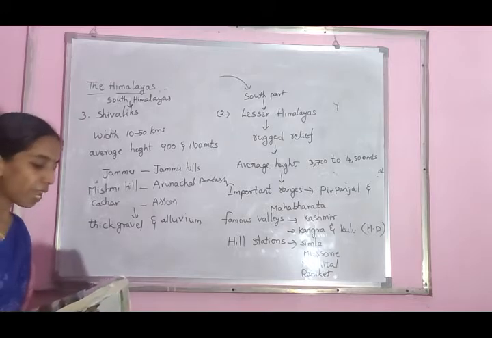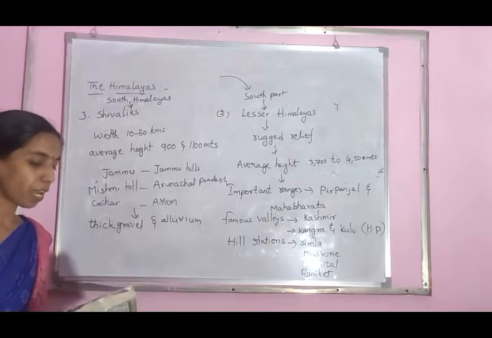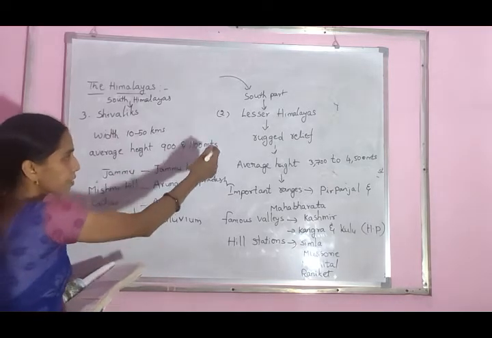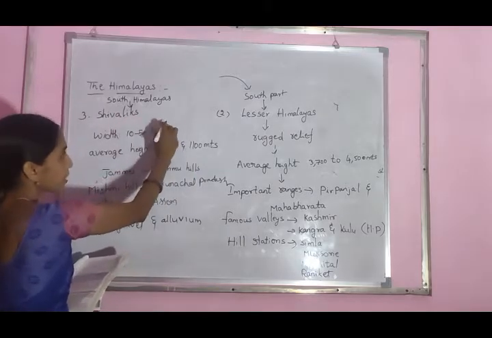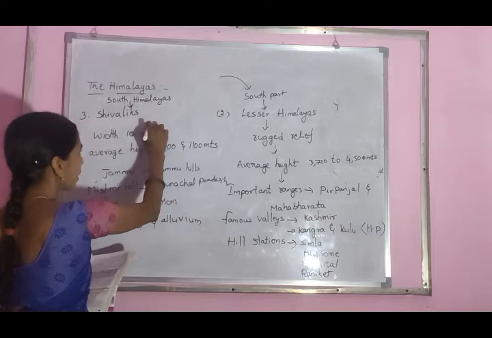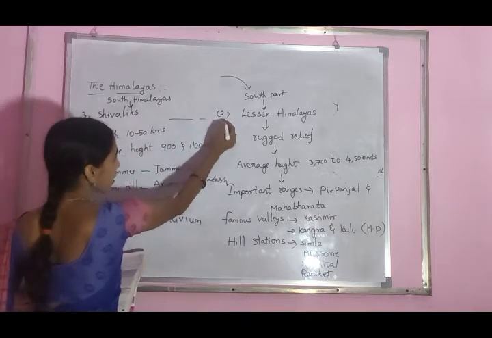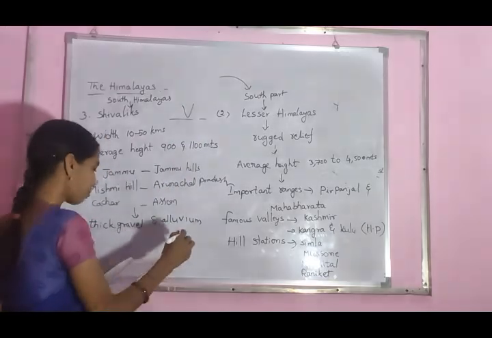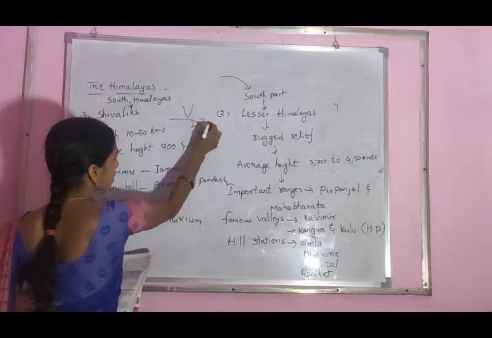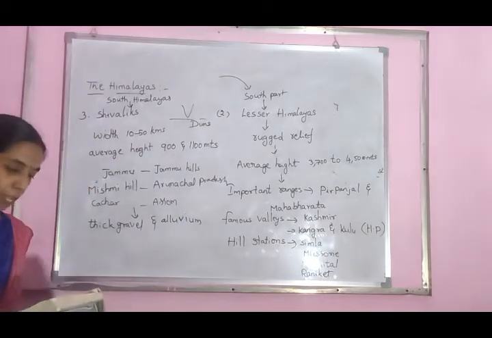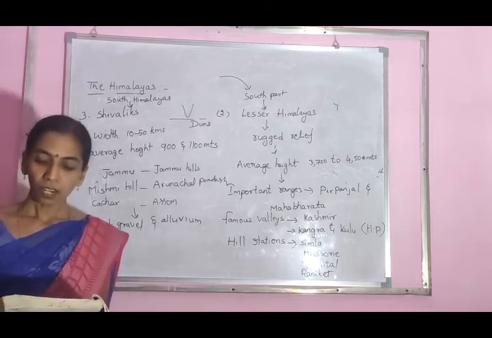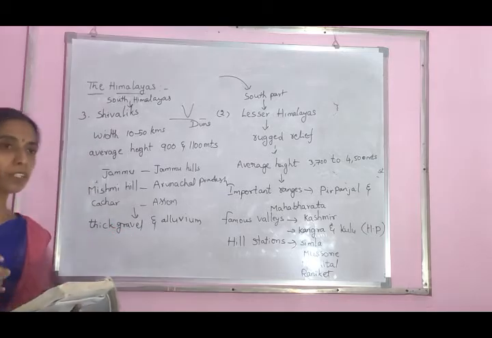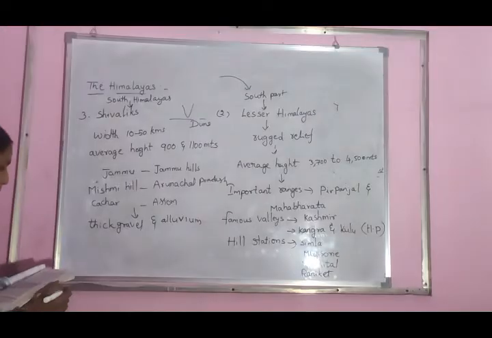The valleys lying between the Lesser Himalayas and Shivalik ranges are called dunes. Between the Lesser Himalayas and the Shivaliks, some valleys are there. These valleys are called dunes. Dehradun, Kotli Dune and Patli Dune are some of the prominent dunes. What are the important dunes?